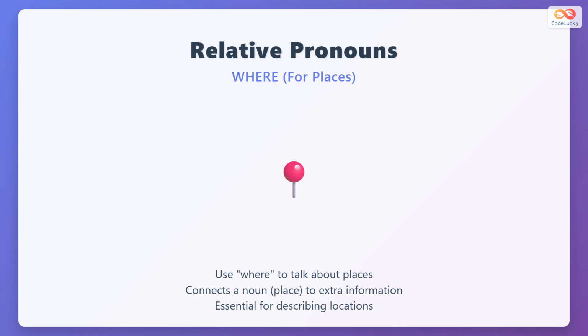Welcome to Relative Pronouns. Today we learn about where, the special word we use for places. Where connects a place to extra information about it. It helps us describe locations clearly and naturally.